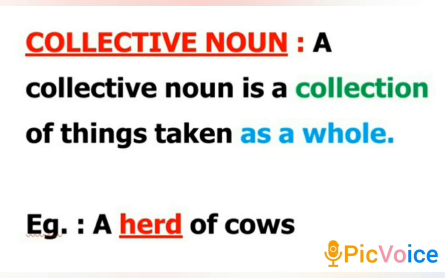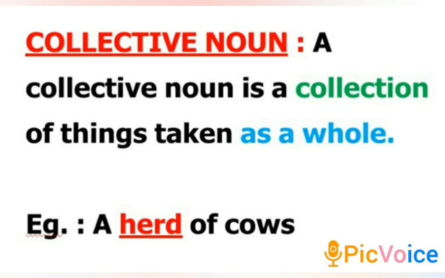This is because when we are referring to a collective noun, we are looking at a unit. That means here I am taking the collection of things as a single unit. Now this will be clear with the example given below.